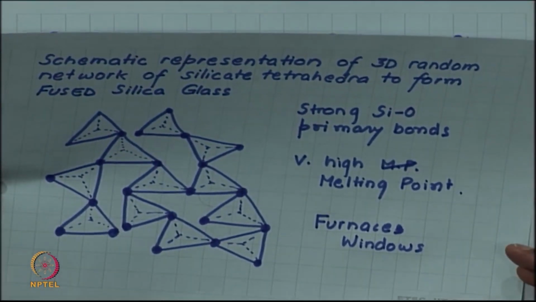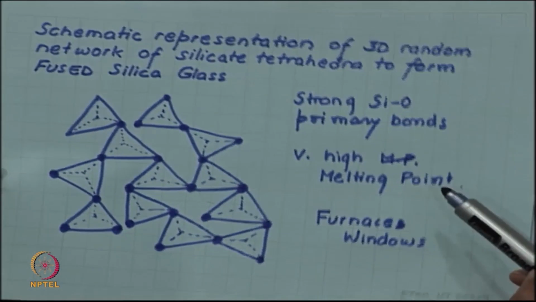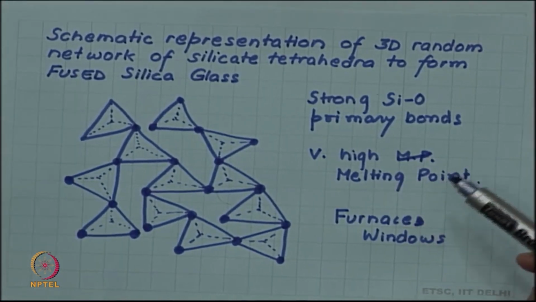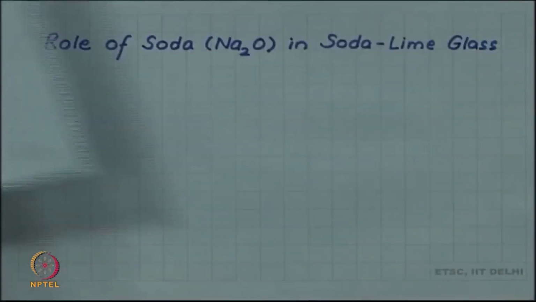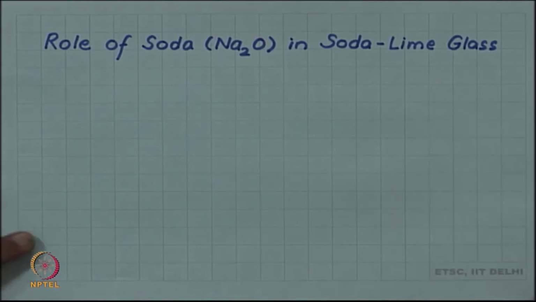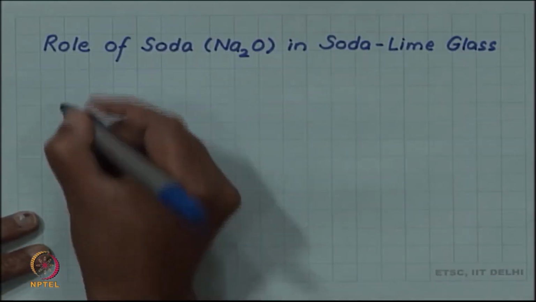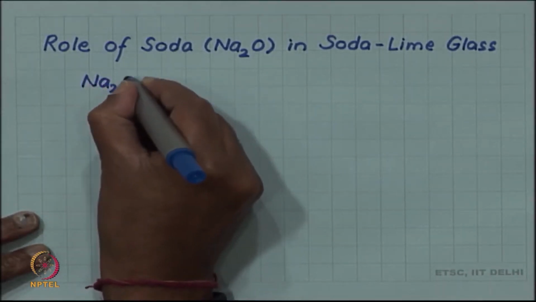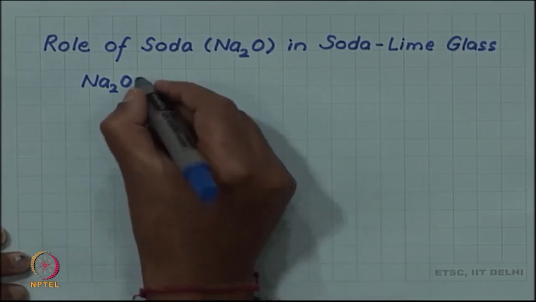So, to reduce the cost and essentially to reduce the melting point, because cost comes from the processing of glass at higher temperature, some additives are added, and a commonly known glass is soda lime glass. This soda lime glass has an additive soda, and this soda, Na2O, has an important role in modifying the structure of the glass.